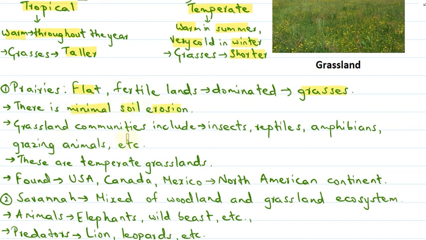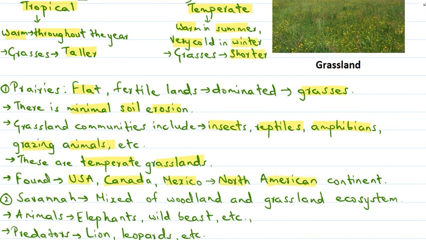Grassland communities include insects, reptiles, amphibians, grazing animals, etc. Prairies are a type of temperate grasslands that can be found in the USA, Canada and Mexico, in the North American continent.